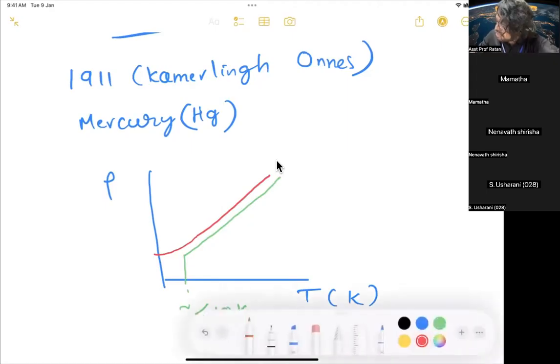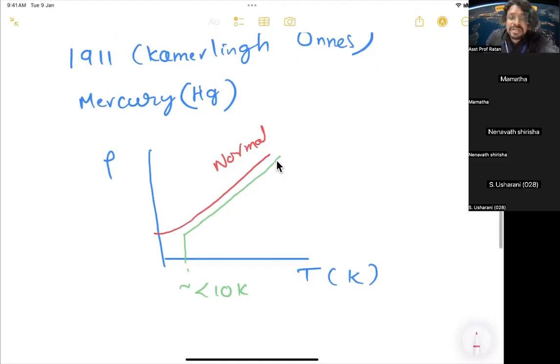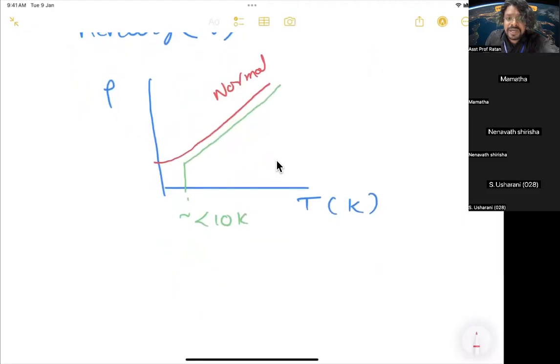Earlier they thought that in normal metals, as you decrease the temperature, the resistivity also decreases, but at 0 Kelvin it still has certain resistivity. But in superconductors, when you reach a certain temperature, the resistivity becomes completely zero. This phenomenon is called superconductivity.